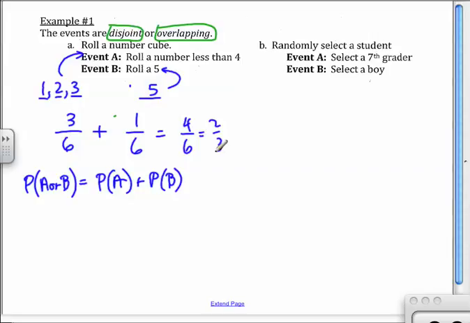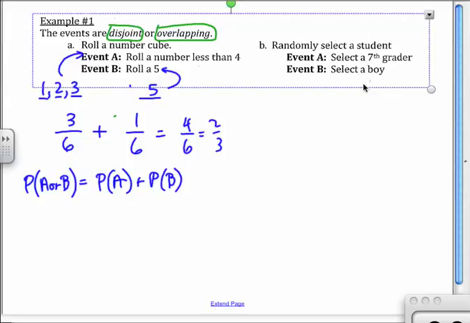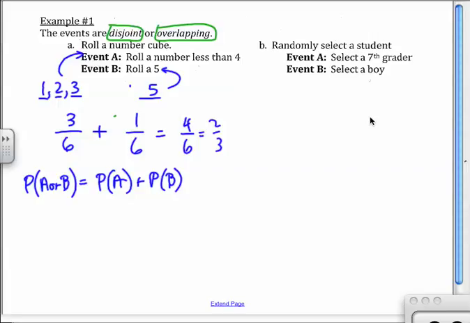Now, I don't have some numbers that I can choose to show you the probability for this one because we're not dealing with a classroom of girls and boys, okay? But because in this classroom would be 100%, yes? Because everyone in here except me is a 7th grader, and everyone in here is a boy, okay? All right. Good job on that one, guys. Let's look at example number 2.